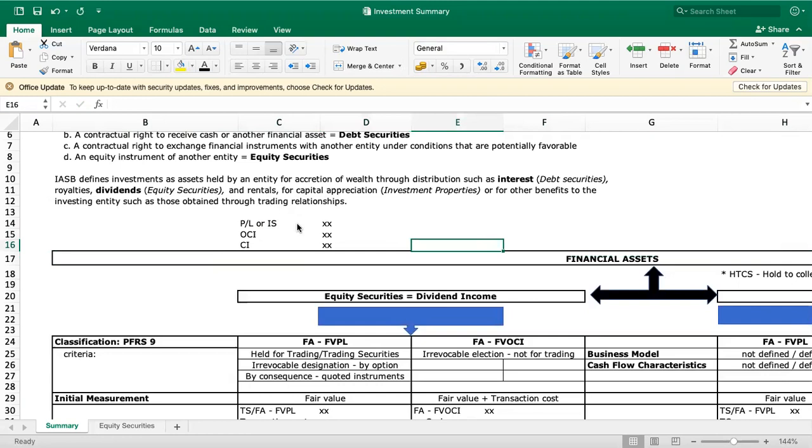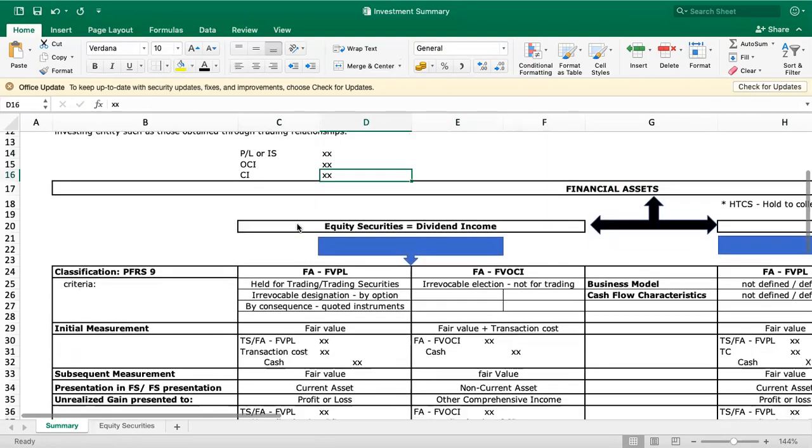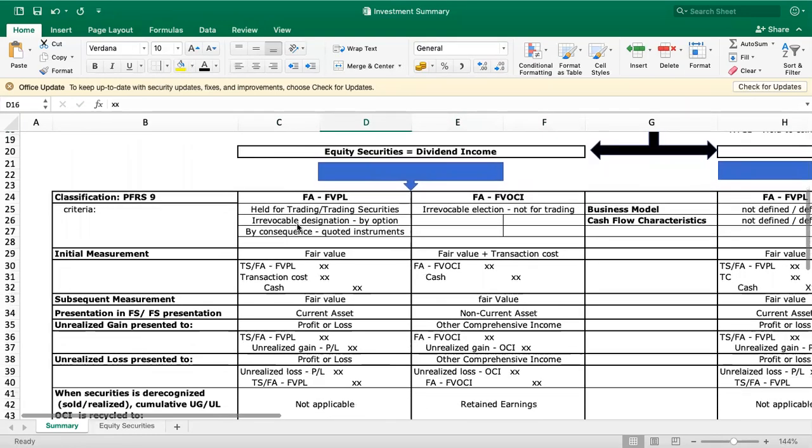That is your comprehensive income. So again, the presentation of the unrealized gain will depend on the classification of the investment in equity securities. If FVPL, presented in profit or loss or income statement, but FVOCI, presented in other comprehensive income.